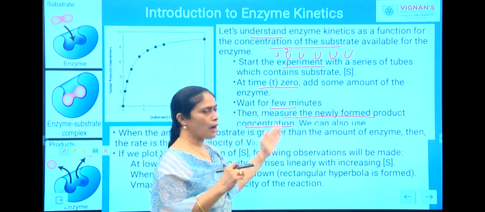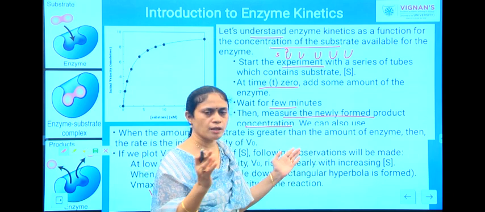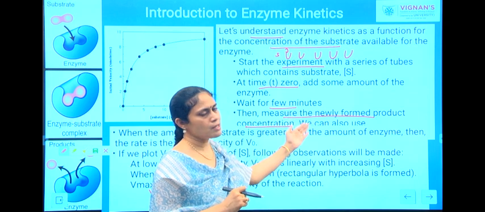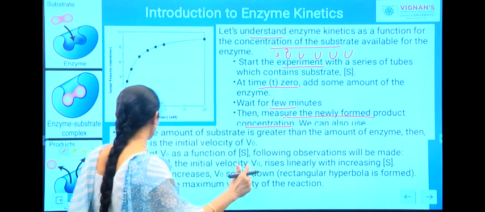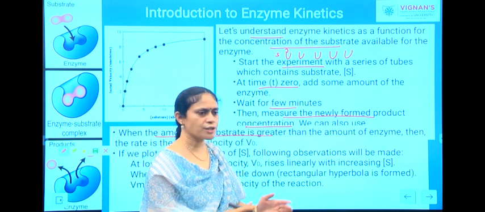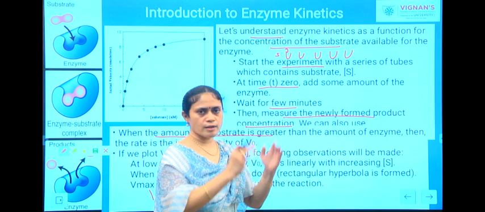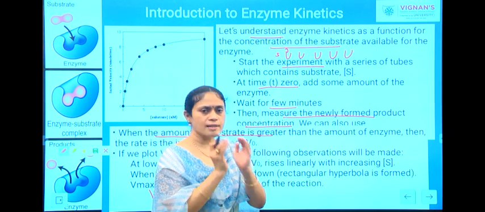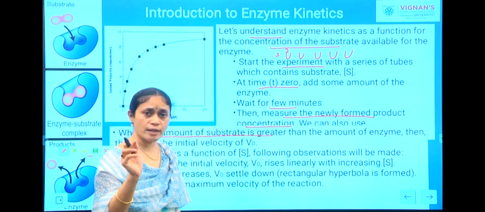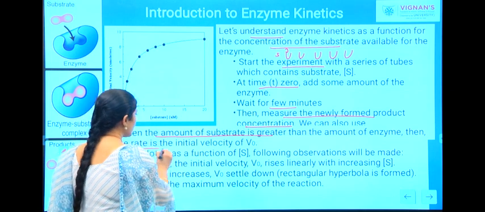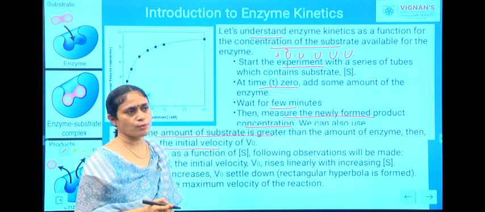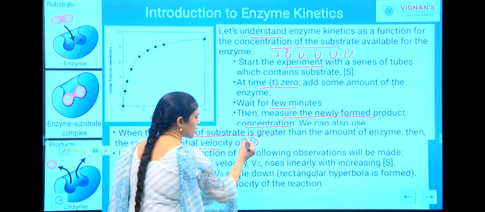In order to know whether the reaction has taken place or not, we measure the concentration of the product formed after a certain amount of time. When the amount of substrate is greater than the amount of enzyme, for example, when you have taken a lot of substrate and the enzyme is limited, then the rate of reaction is the initial velocity, designated as V0.